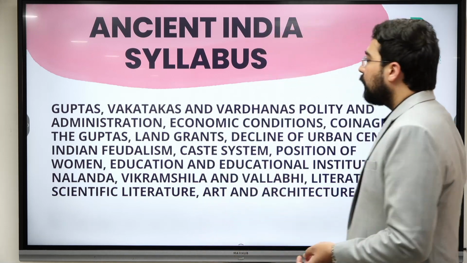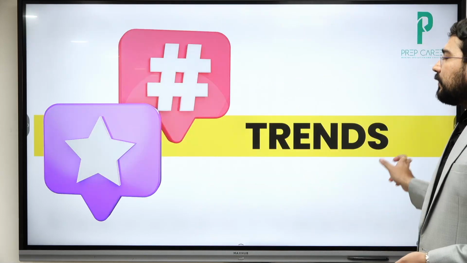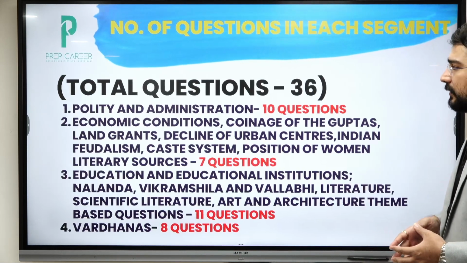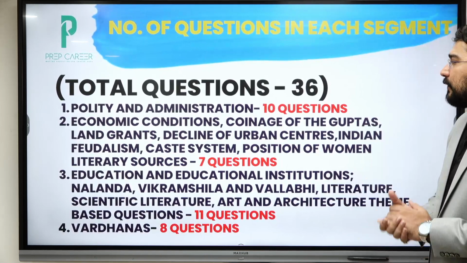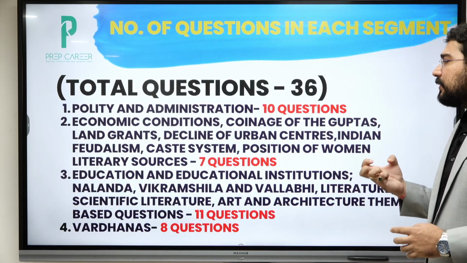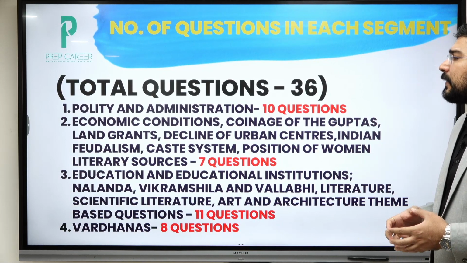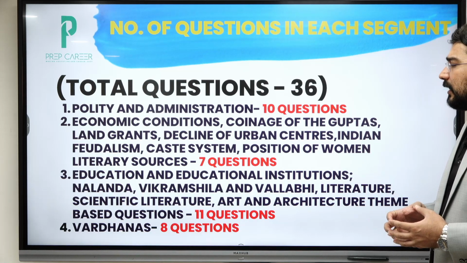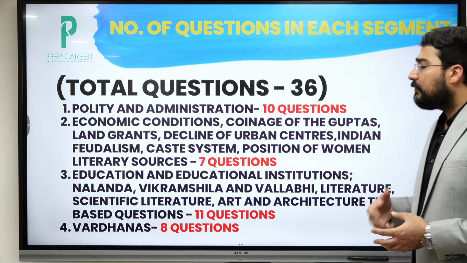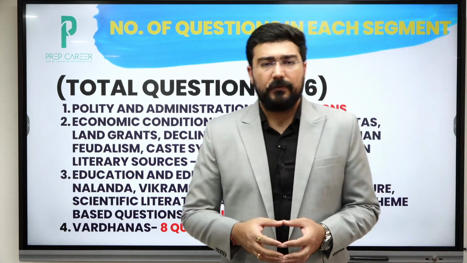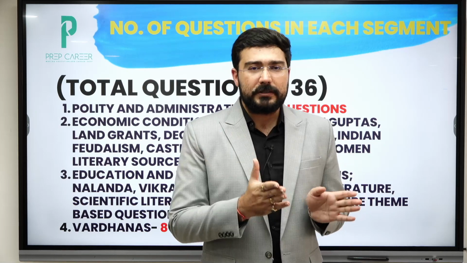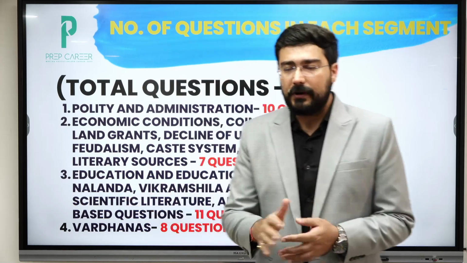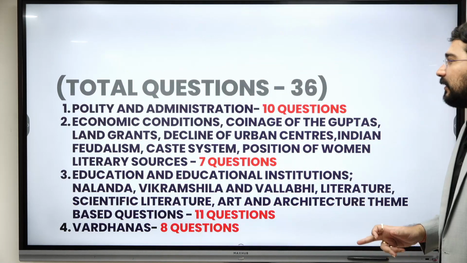Very large number of questions have come from here, okay. If you see the trend, around 36 questions have come. Polity and administration, around 10 questions. Then economic conditions, around 7, okay. Then education etc., and art and architecture, there are some 10-11 questions. And from Vardhanas, Harshvardhana, वहाँ से भी हमें 8 क्वेश्चन मिले. But Harshvardhana was more of a topic of the 20th century rather than the 21st century. That I'll tell you एक बार जब क्वेश्चन देखते हैं तब.